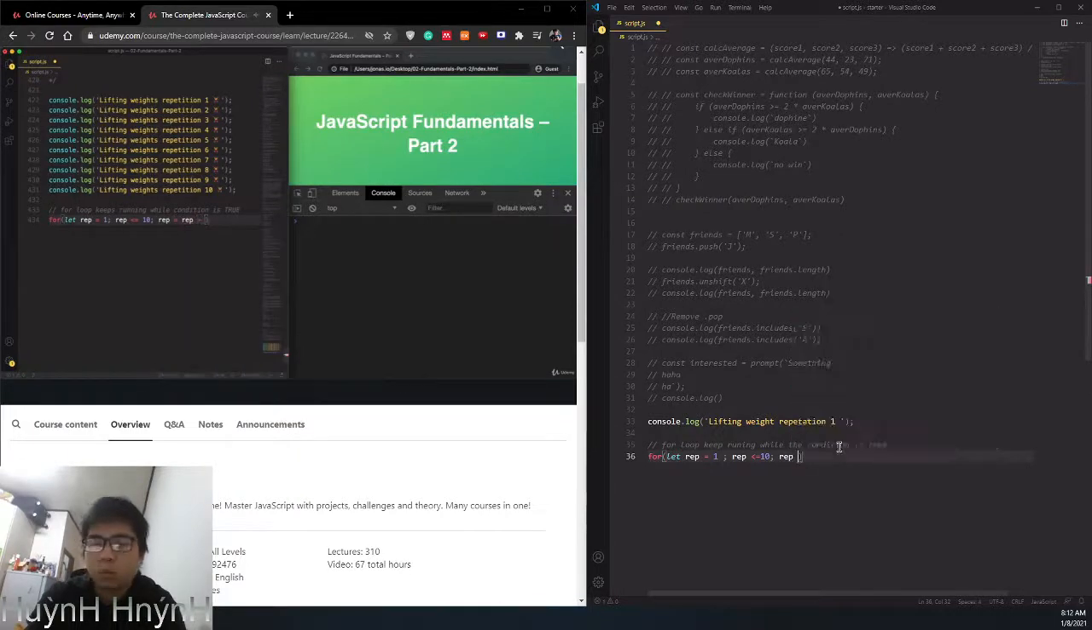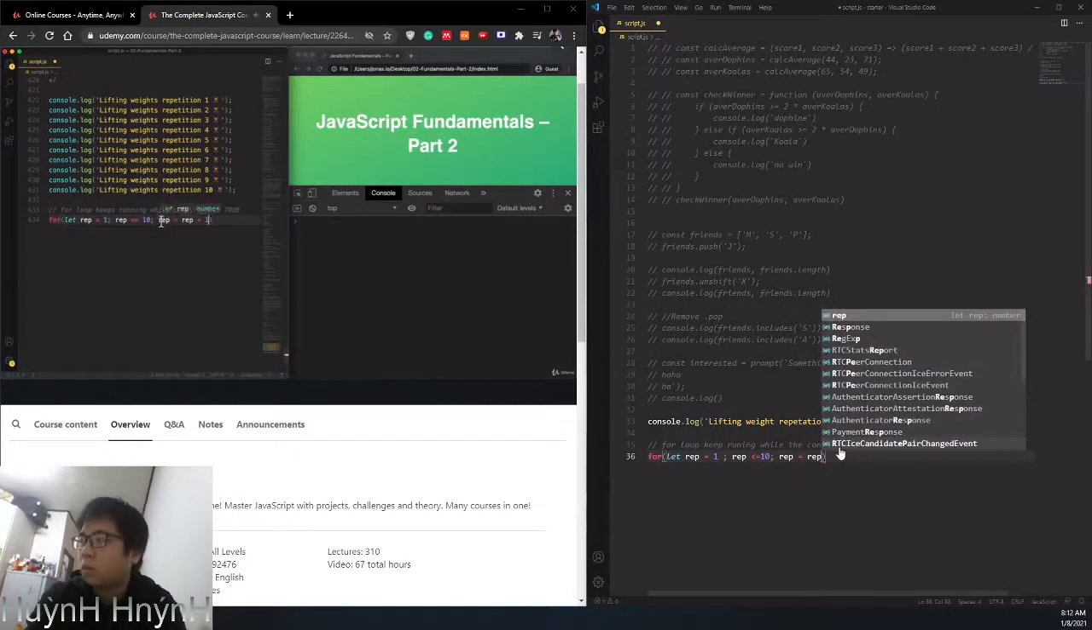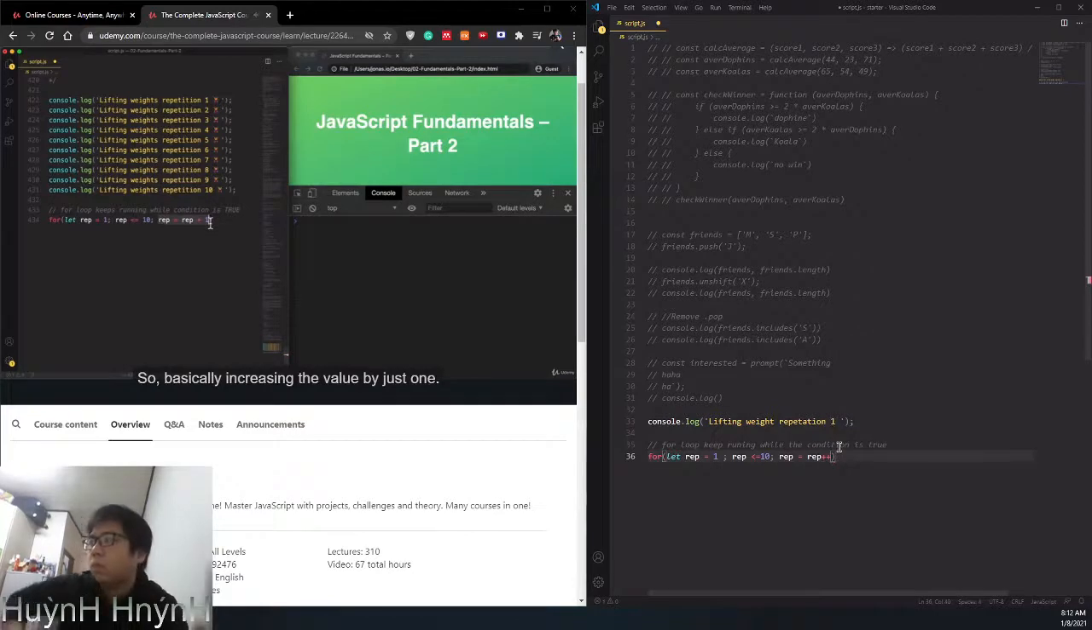But does this look familiar to you? So basically increasing the value by just 1. Remember that in the last section we actually learned about a special operator which does just this, but in a much simpler way. So instead of writing rep equal rep plus 1, we can simply write rep plus plus. And so this will take the rep value and increase it by 1. Alright, and now all we have to do is to write the code that we want to be repeated.